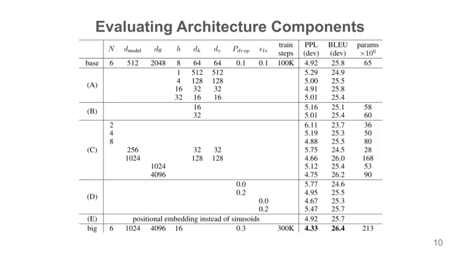Crucially, the data supports the general trend that deeper and wider models achieve superior results, highlighted by the final big model configuration. Additionally, the designed sinusoidal positional encoding system proves just as effective as using learned positional embeddings. These findings underscore the optimal balance required in dimension sizes and regularization to achieve state-of-the-art translation accuracy.